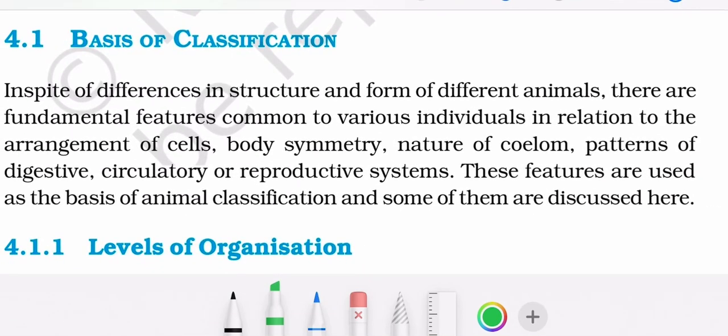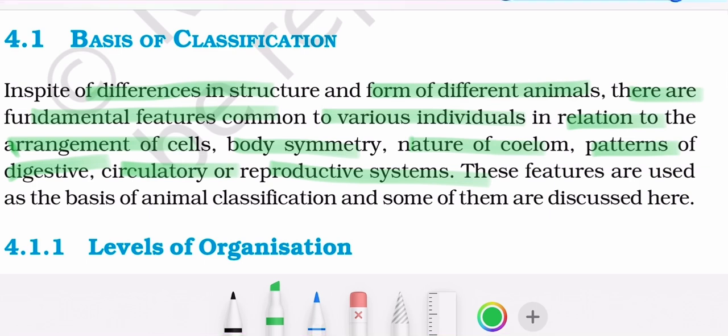Basis of classification. In spite of differences in structure and form of different animals, there are fundamental features common to various individuals in relation to the arrangement of cells, body symmetry, nature of coelom, patterns of digestive, circulatory, or reproductive system. These features are used as the basis of animal classification, and some of them are discussed here.